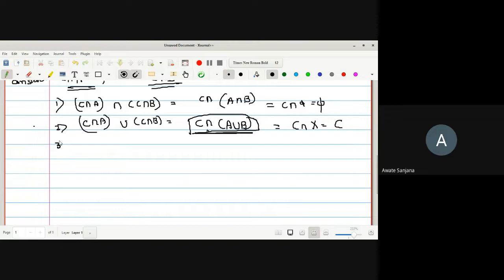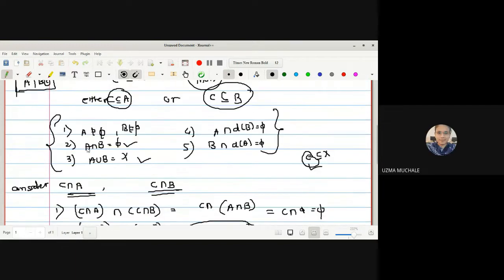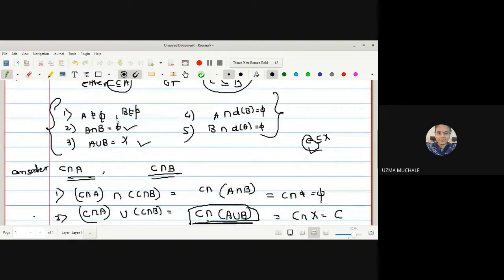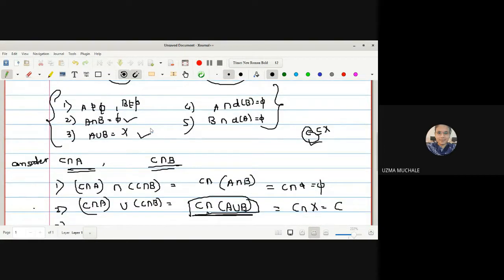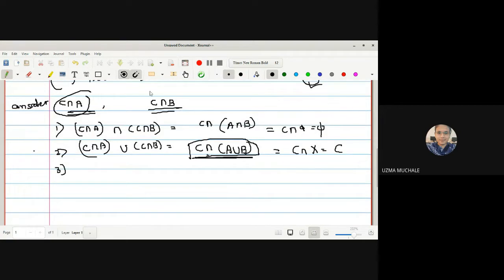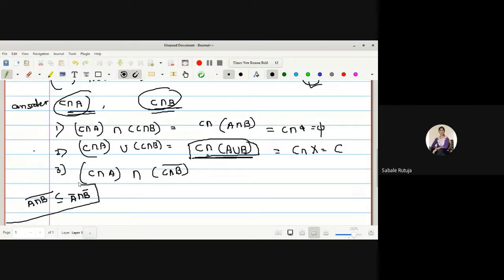Now you will understand what we are doing later on, because we have these conditions with A and B, but here we are going to prove all these five conditions with C intersection A and C intersection B. Now let us check the last one, that is, C intersection A intersection with C intersection B bar, in a short way, just like our Hausdorff condition. Similarly, as we know, the result of A intersection B bar is contained in A bar intersection B bar. Do you remember? Yes, ma'am.